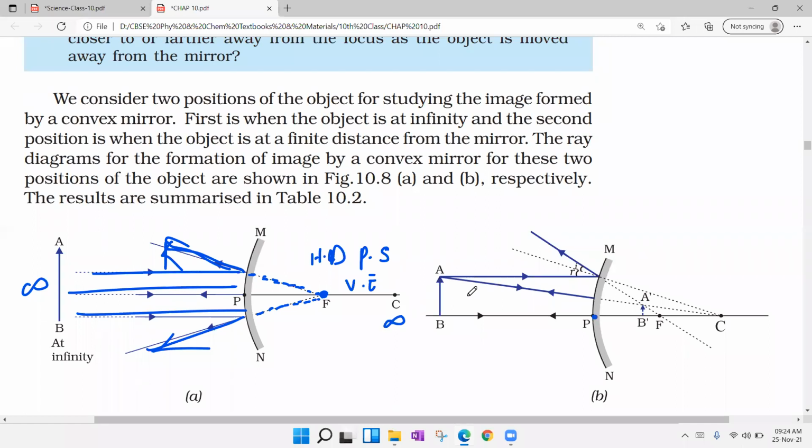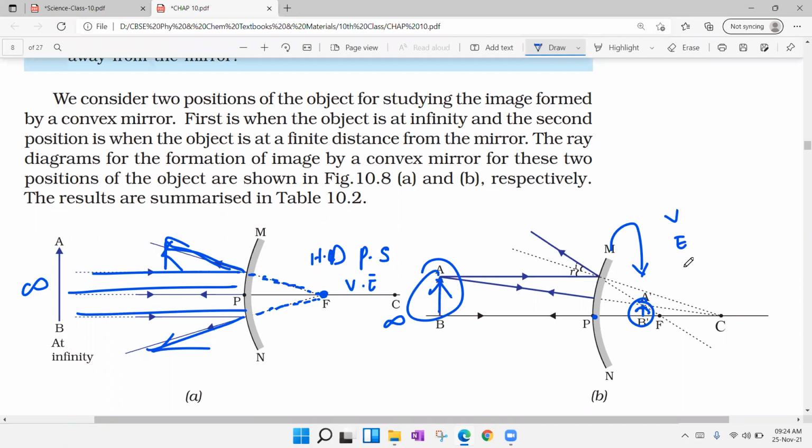If the object is placed, the image is formed behind the mirror, I mean the backside of the mirror, and the image is virtual, erect. If you observe, the object is big, the image is small, so it is diminished, and it is formed in front of the focus, or you can write it as formed beyond the mirror and in between pole and focus. So these are the ray diagrams of concave and convex mirror.